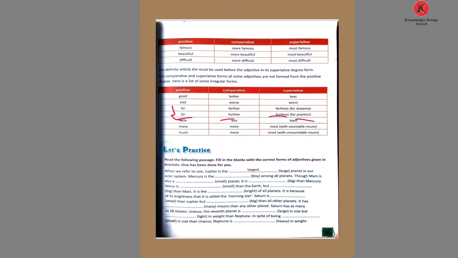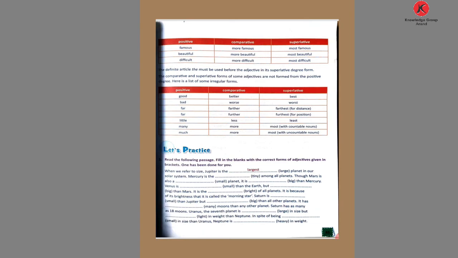For position, here given the distance. If the distance is given far, showing the distance, then you write farther. If showing the position, then write further. Then little, less, least. Many, more, most. Much, more, most. Uncountable and countable noun for that. And here given the fill in the blanks. What? Fill in the blanks.